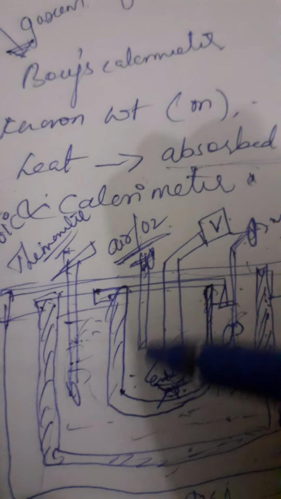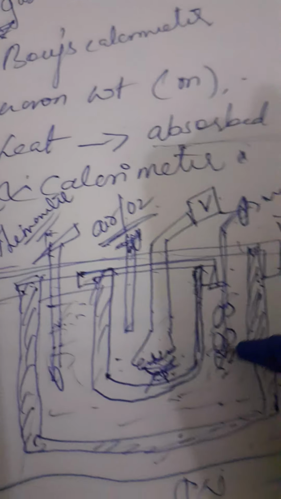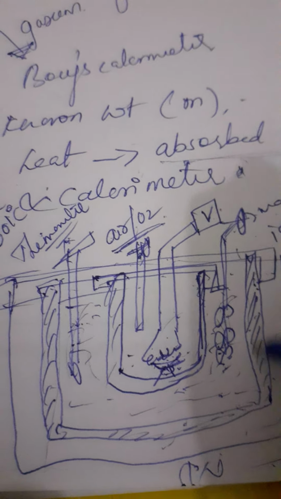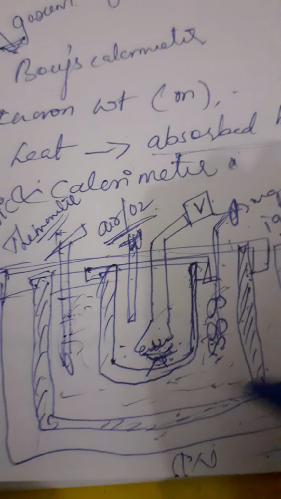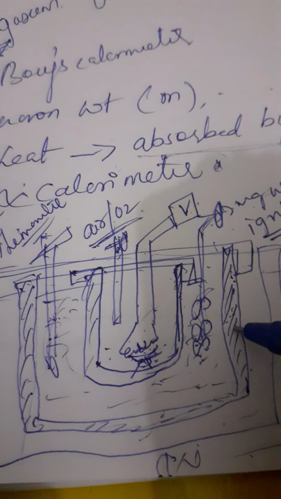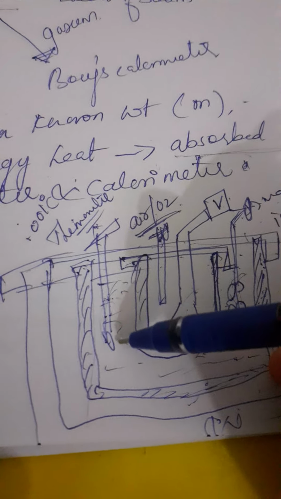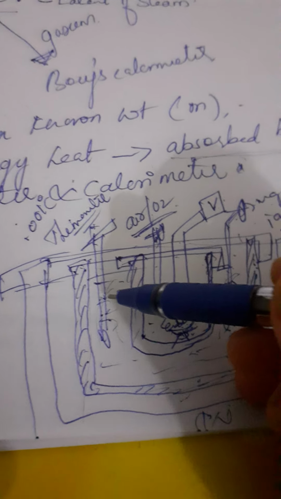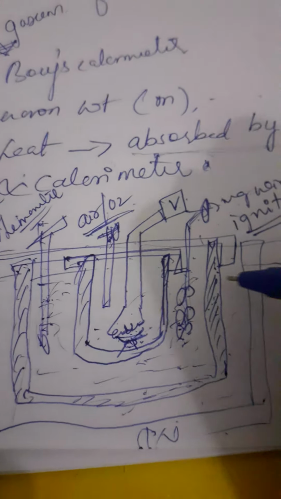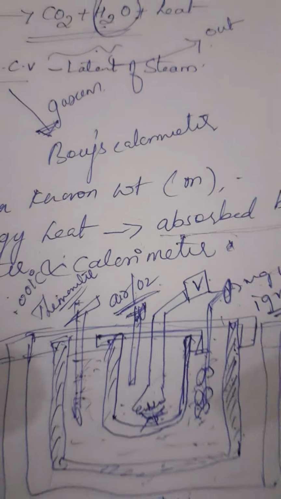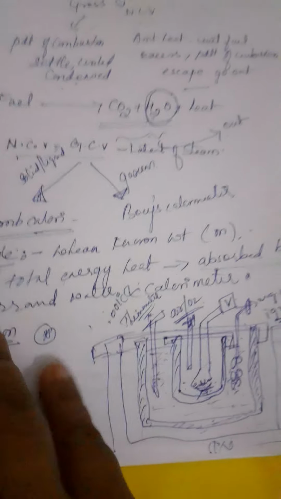So the amount of heat energy released will be absorbed by the surrounding water present in the calorimeter and the copper calorimeter. This copper calorimeter also absorbs some amount of heat energy. Now, by knowing the initial temperature of the water and the maximum temperature and the change in weight of the copper calorimeter, we can find out the gross calorific value of a fuel. Is it clear? Now, observation and calculation.